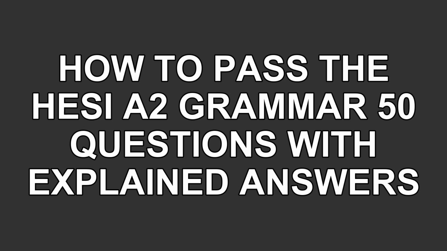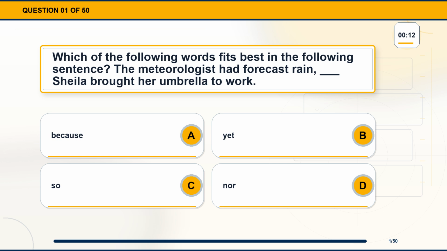How to pass the HESI A2 grammar, 50 questions with explained answers. Question 1. Which of the following words fits best in the following sentence? The meteorologist had forecast rain. Blank Sheila brought her umbrella to work. Option A, because. Option B, yet. Option C, so. Option D, nor.